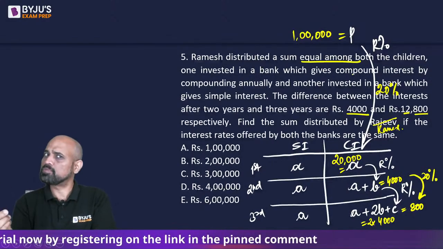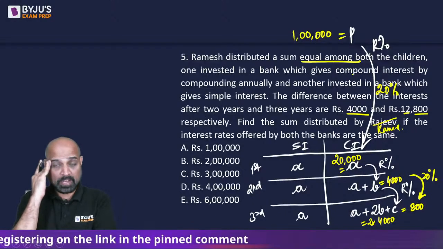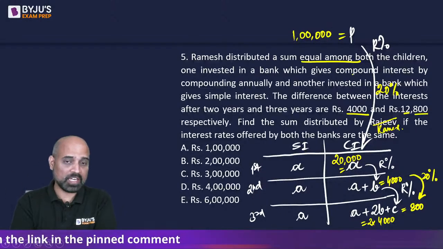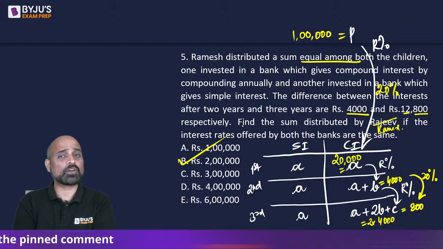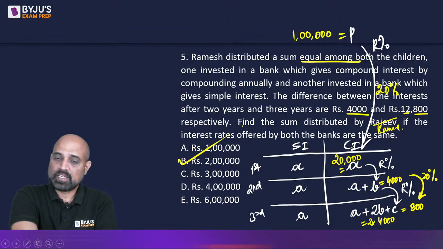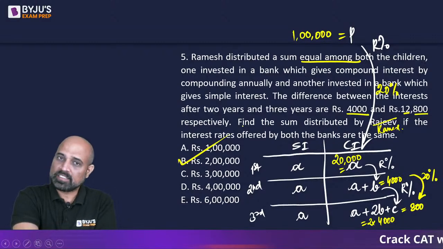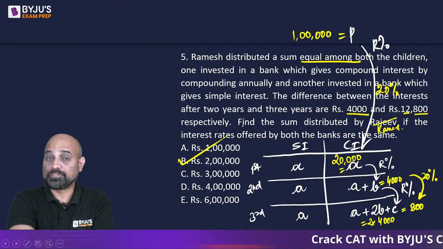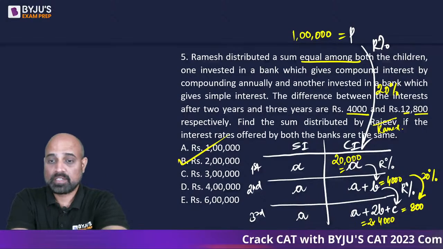So एक kid को 1 lakh दिया, दूसरे kid को भी 1 lakh दिया. Can we say a total of 2 lakh was distributed by Ramesh? So 2 lakh हो जाएगा. If we do not understand this table, the solution is going to be very difficult if we start using the equations.